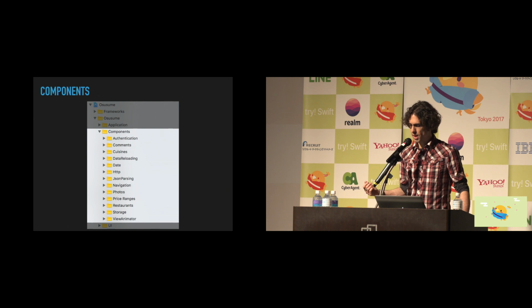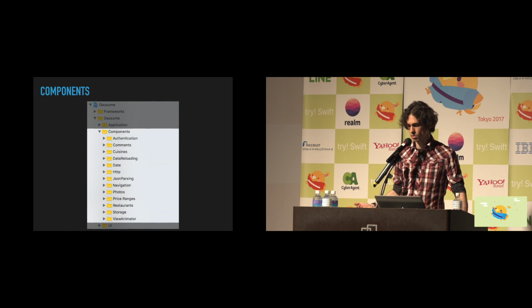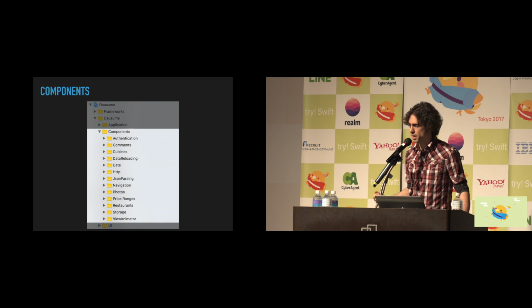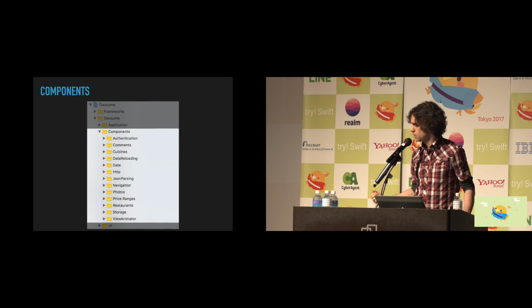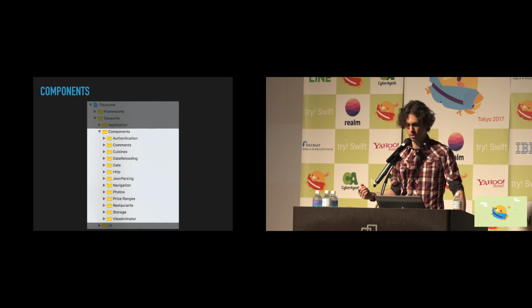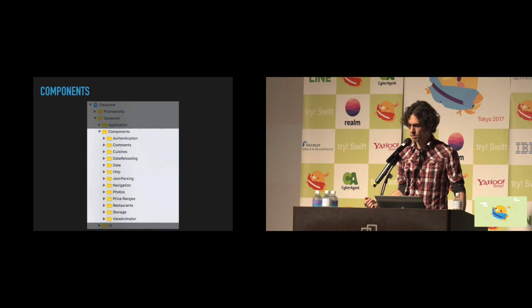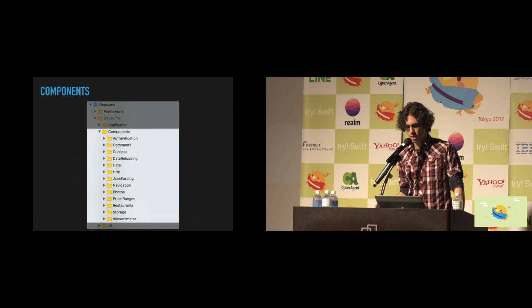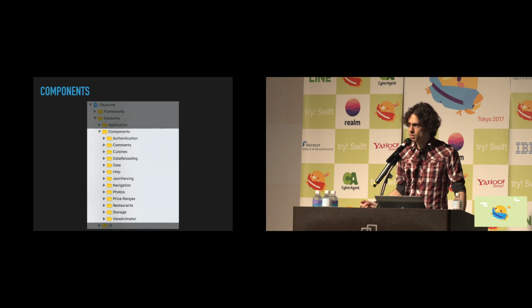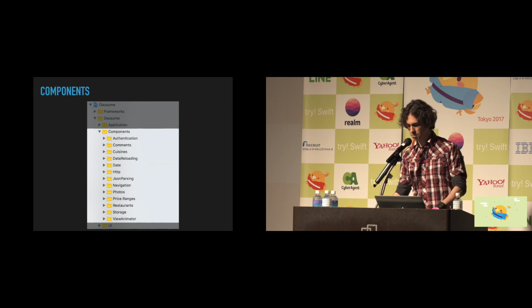So for example, if we have an application that presents a list of restaurants, then our restaurant folder would not only contain the model object for that restaurant object, but we'd also contain any other objects that are related to that restaurant object, such as the restaurant repository object, which would be responsible for retrieving data from the internet, maybe the parser object used to handle JSON parsing, and maybe a presenter object used for displaying this data within a view.